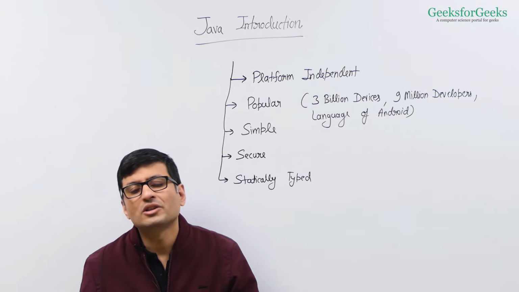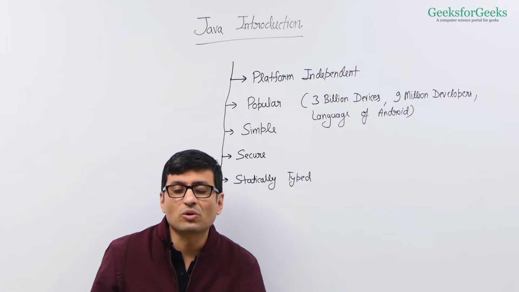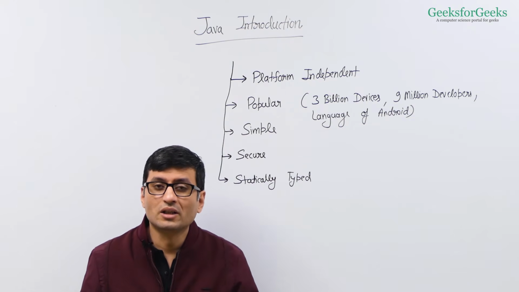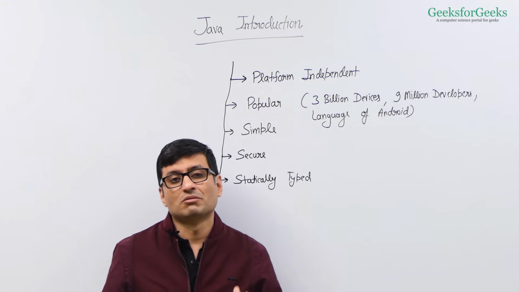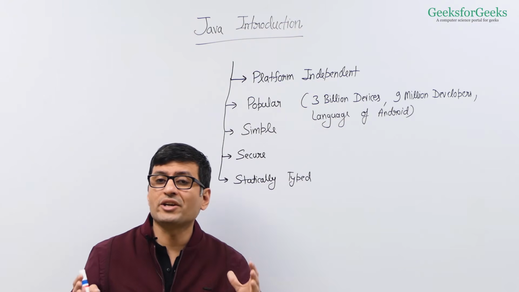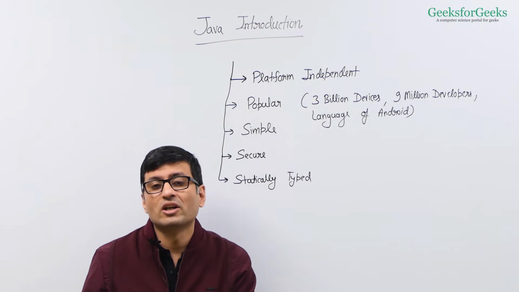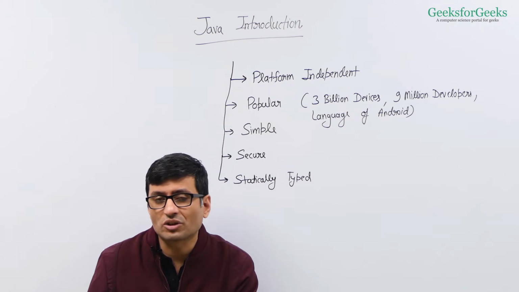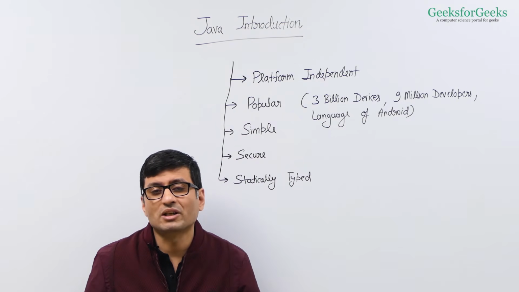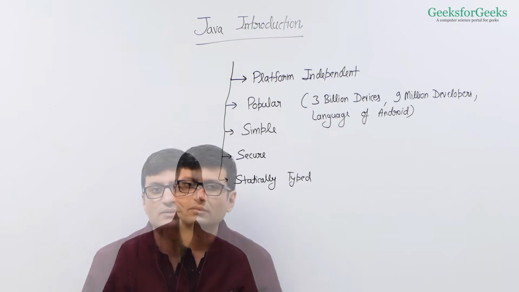In Java, you generate intermediate bytecode, and then this bytecode is run by the machine-specific Java virtual machine. And the Java virtual machine works as a monitoring manager also. It can make your Java bytecode more secure by ensuring that unsecure things are not run on the machine. So that's how Java becomes more secure when you compare it with languages like C and C++.